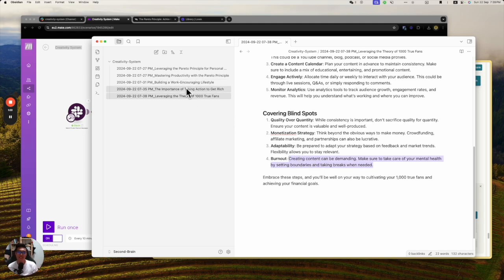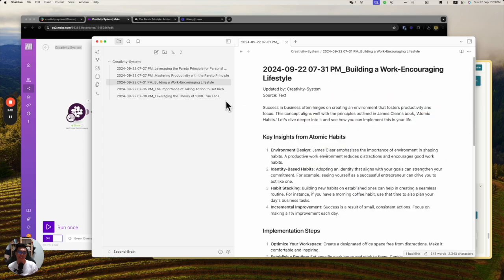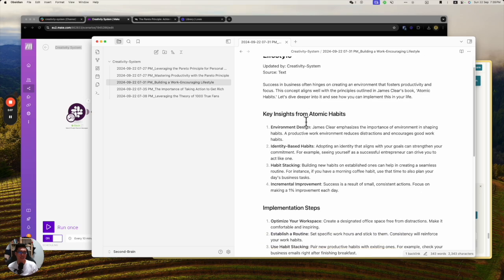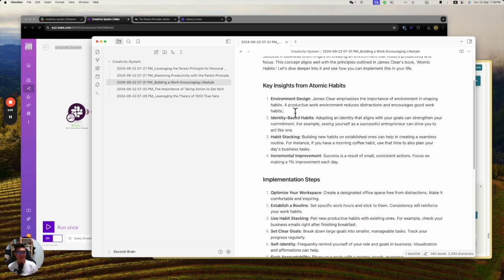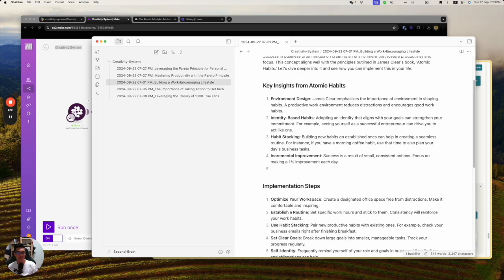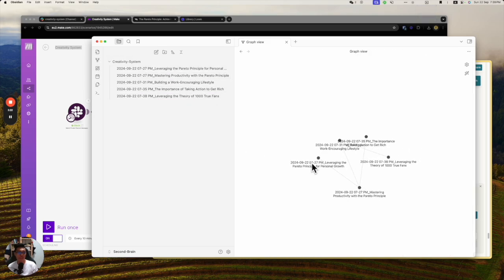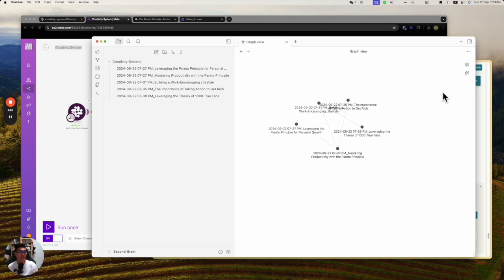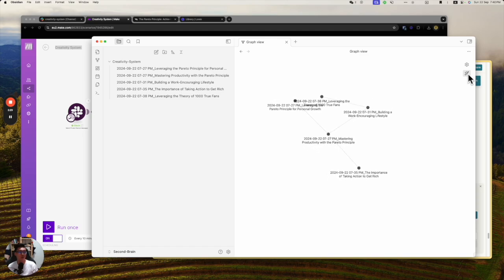So anyway, let's continue to build the brain. How about this one is linked to the work encouraging lifestyle? How about the environment? Let's say the incremental, because the 1,000 fans somehow is incremental, right? So let's say I put it here. The 1,000 fans reference could be here. The second brain is slowly formed out again. Wait, this one. Whoa, this is time elastic. I think this is one of the Obsidian features.